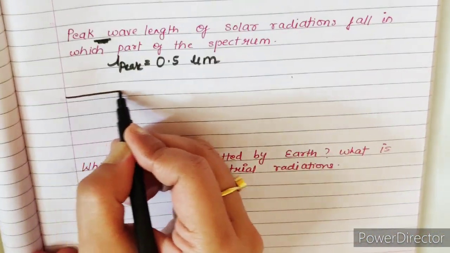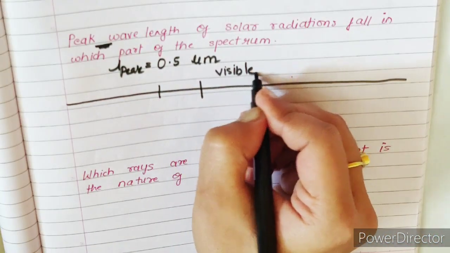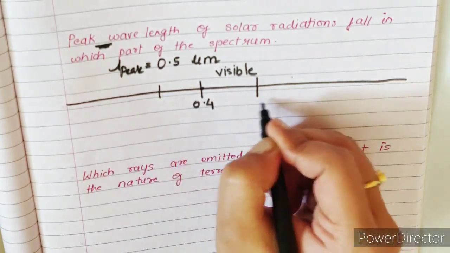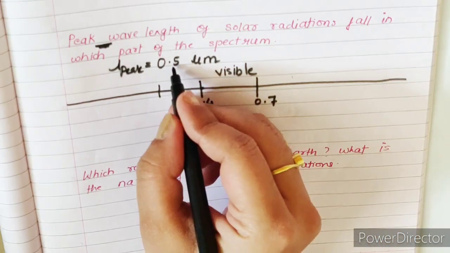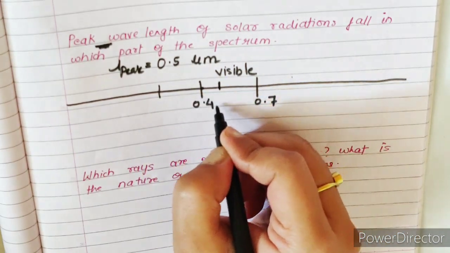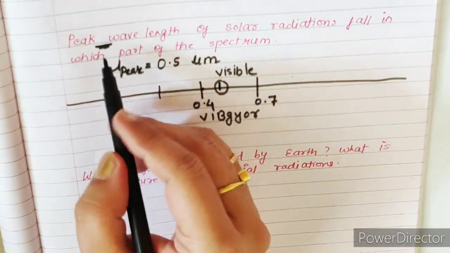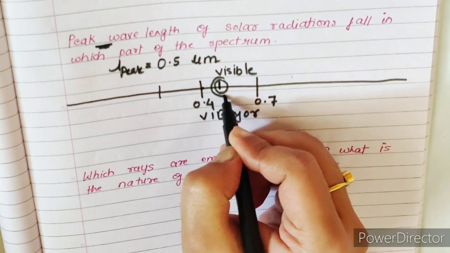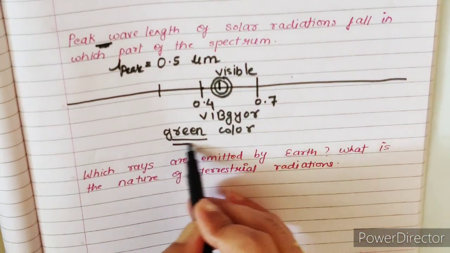So if you look at the electromagnetic spectrum, this is my visible portion, and visible portion starts from 0.4 micrometer to 0.7 micrometer, which means the 0.5 is coming somewhere here, and it is mostly the green portion. So the peak wavelength of the solar radiation falls somewhere around the green color of visible portion. So answer would be green color of visible portion.